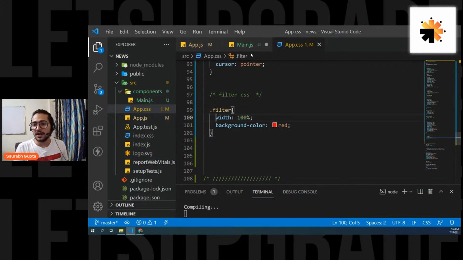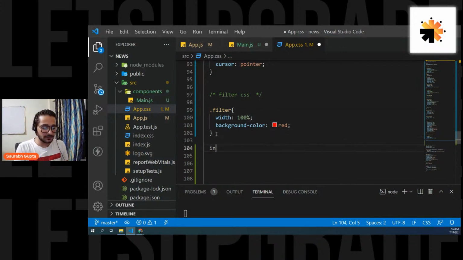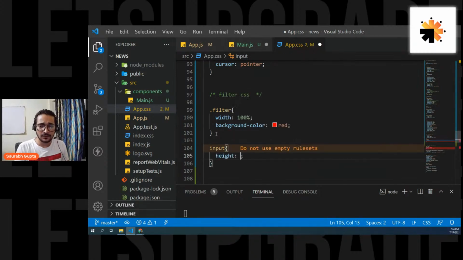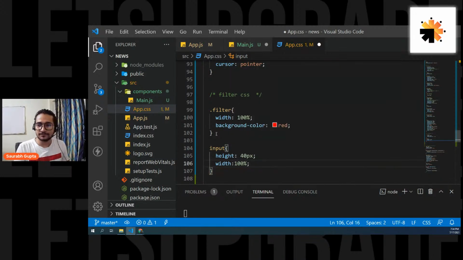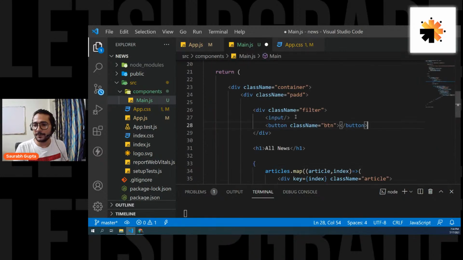Don't give any height. Totally fine. Now let's give a height to the input. That is important. So input will have a height of 40 pixel and width 100%. Okay.